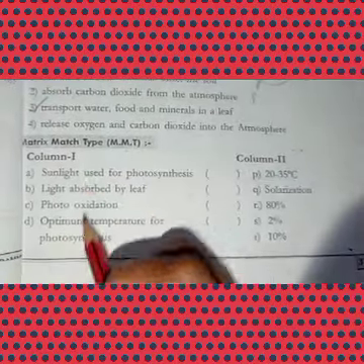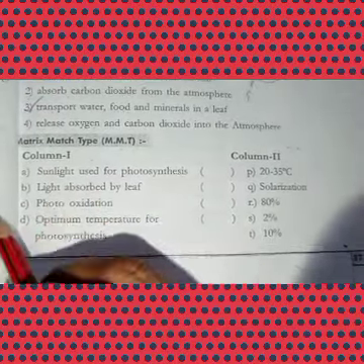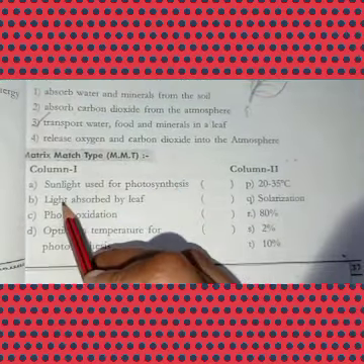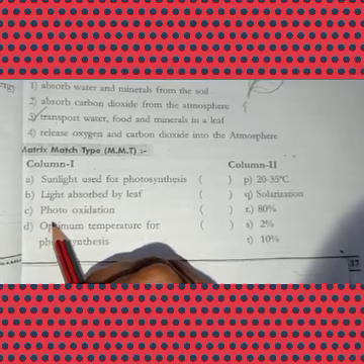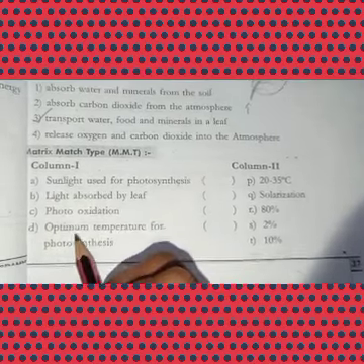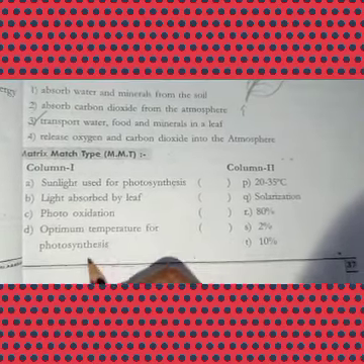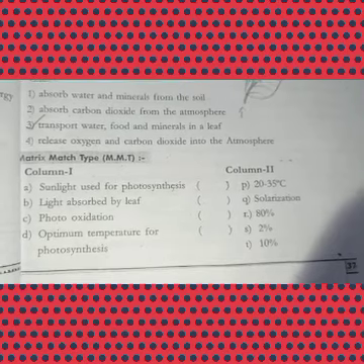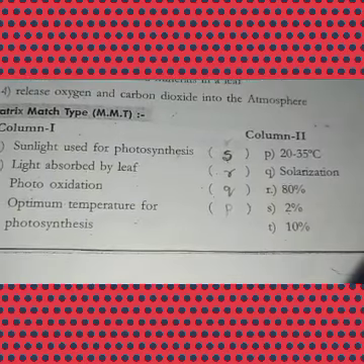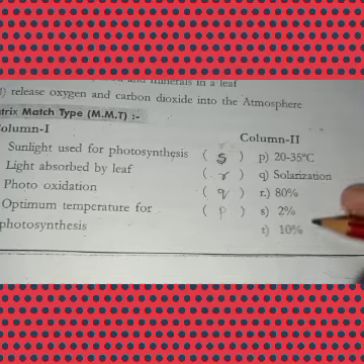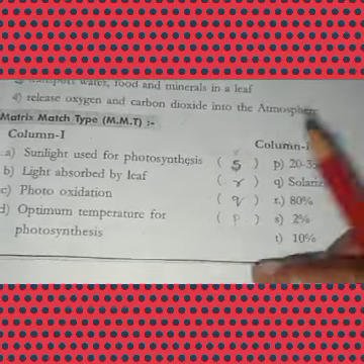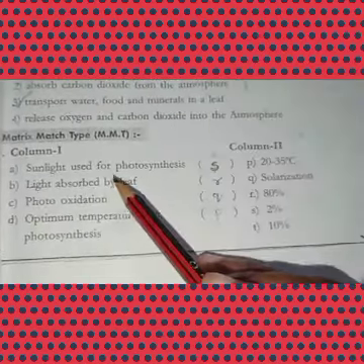And next, coming to the matching. Match the following. Here, 4 are given: sunlight used for photosynthesis, light absorbed by leaf, photooxidation, optimum temperature for photosynthesis. Here the options are given. So once again, let us see.